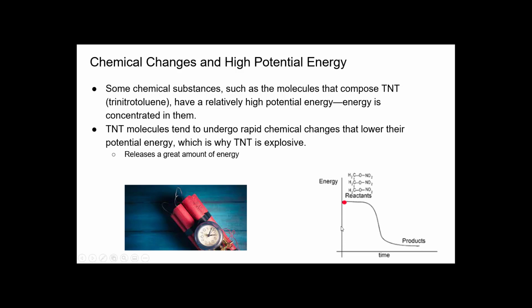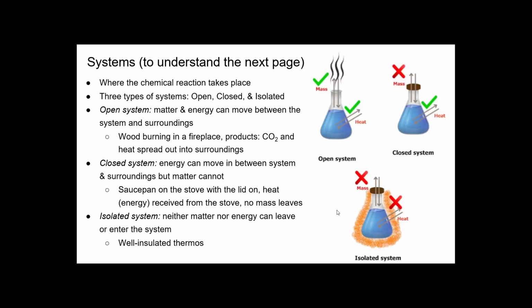So this is energy, as energy goes up, and over time. If you start out with TNT as a reactant, this is a starting material. Then as it combusts or explodes, you will have new product material. And if you see the energy level is very low, that means that in the explosion, it has released a great amount of energy as heat, and now it is more stable after that explosion has occurred on these compounds.